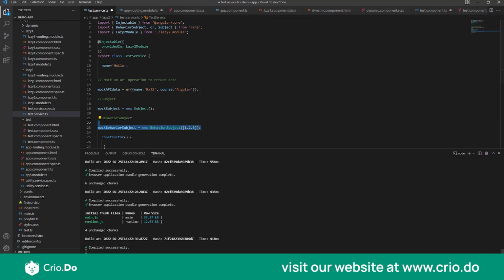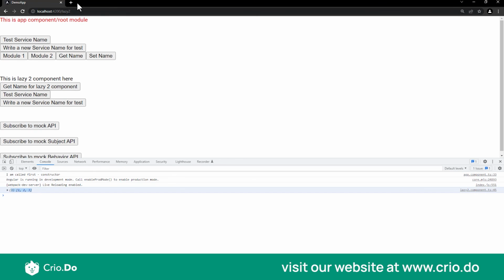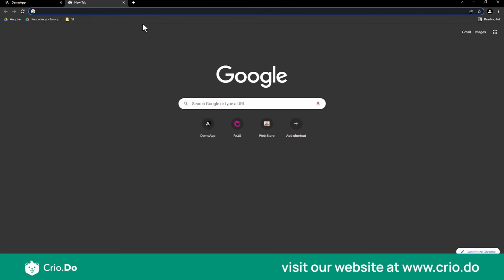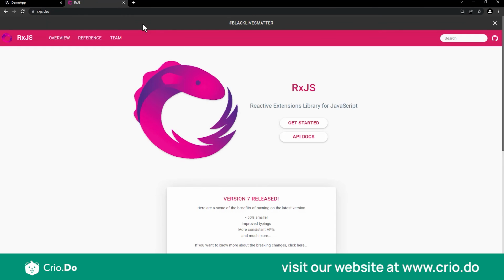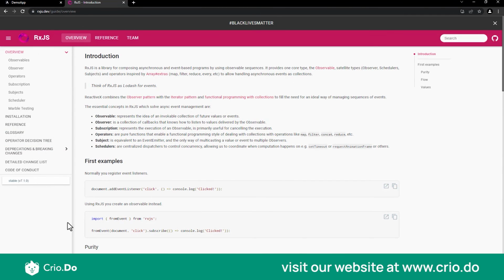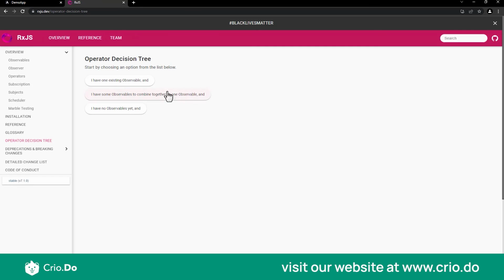Okay, and before we go any further, I again want you guys to go back to rxjs.dev. For the lack of time, there is something here in the overview tab called the operator decision tree. Wherein they give you kind of an if-else condition. So if you decided that you want to do something with your observable, or you have a bunch of observables and you want to do something, or you have not yet created an observable, you can play around with this condition to see which operator suits your condition.